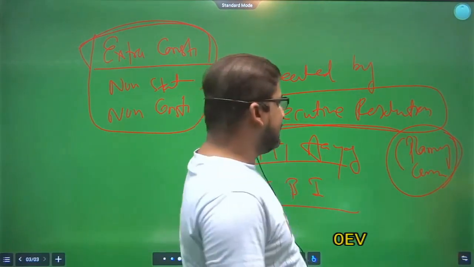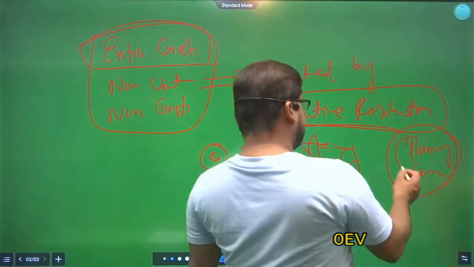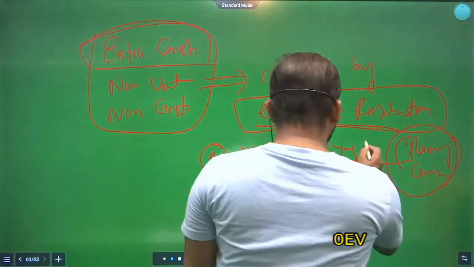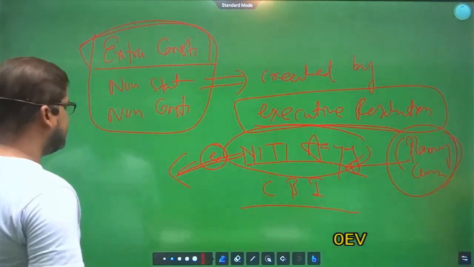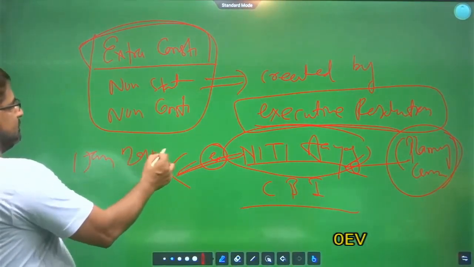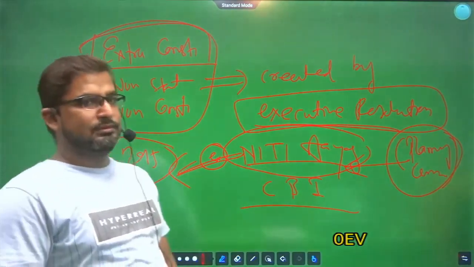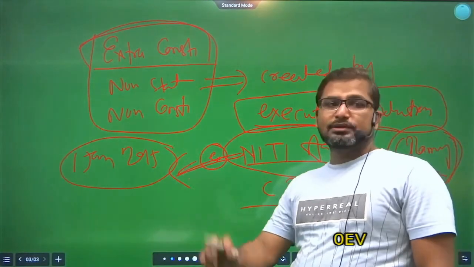Clear? And now Planning Commission has been abandoned, and in the place of Planning Commission, Niti Aayog has been created on the 1st January 2015. They have asked the date also. So write down the date, 1st January 2015.